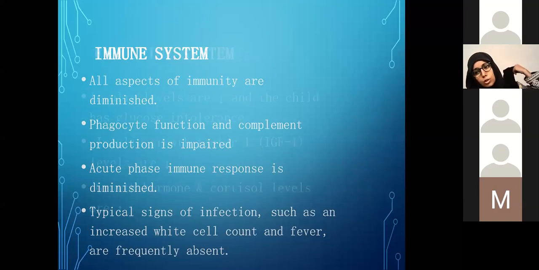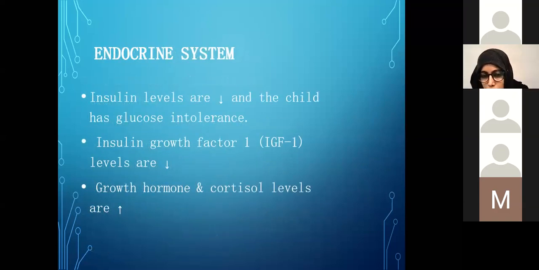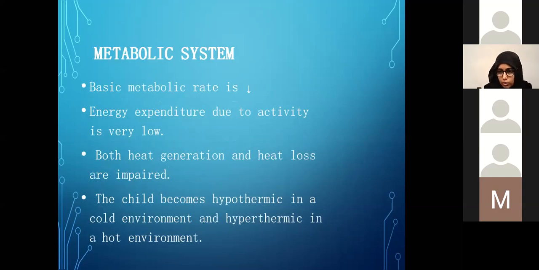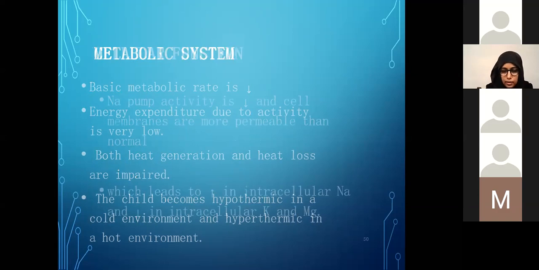Endocrine system: we know that because they are not consuming many nutrients, the insulin levels are decreased, and when the insulin levels are decreased, the counterregulatory hormones like growth hormone and cortisol increase. Metabolic: there is a great reduction in the rate of metabolism to decrease the needs of energy. They have an impaired heat generation mechanism as well as a lot of heat loss because of the lack of subcutaneous fat, so they are prone to becoming hypothermic very easily.